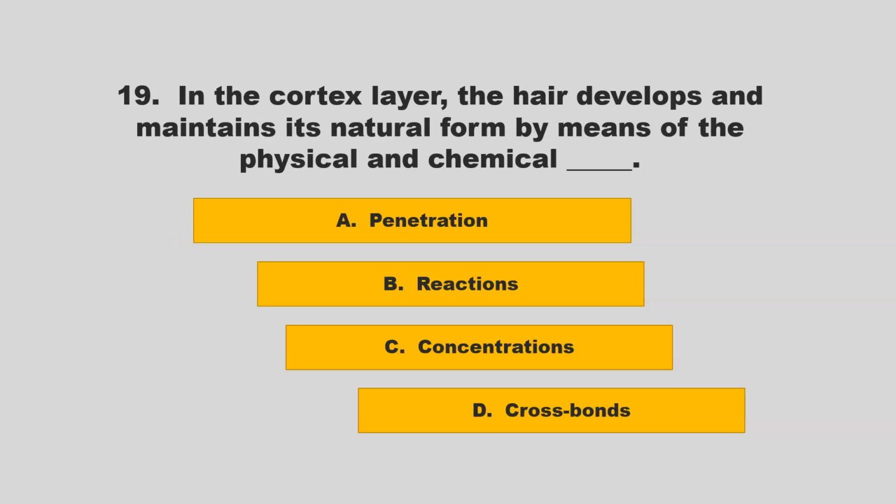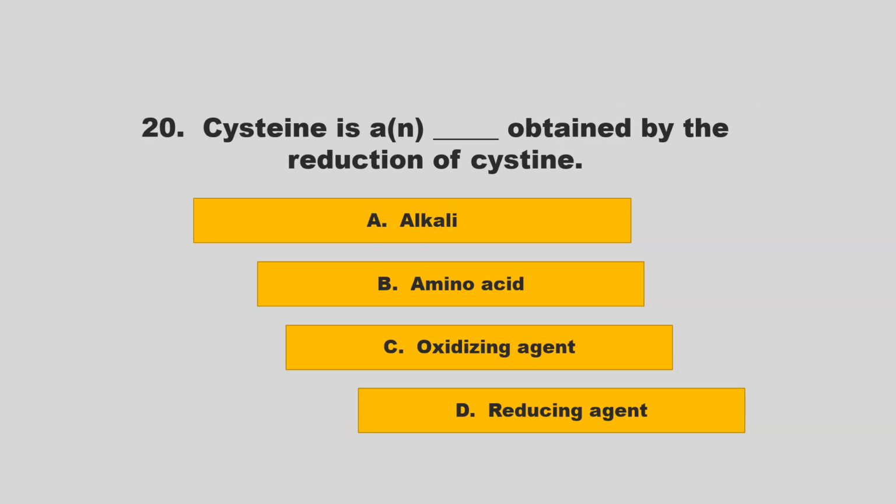In the cortex layer, the hair develops and maintains its natural form by means of the physical and chemical blank. Is it penetration, reactions, concentrations, cross bonds? If you chose D, cross bonds, you are correct.